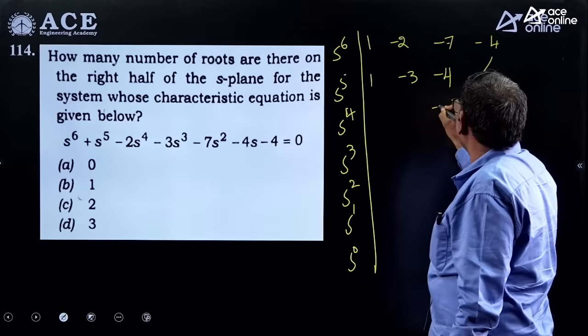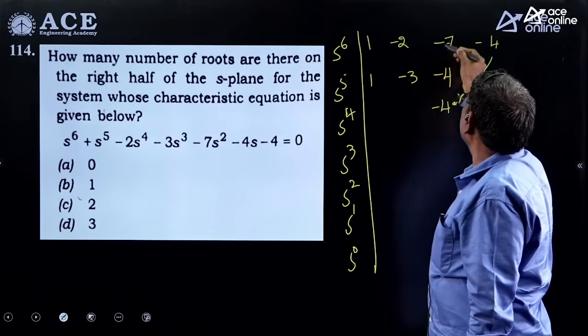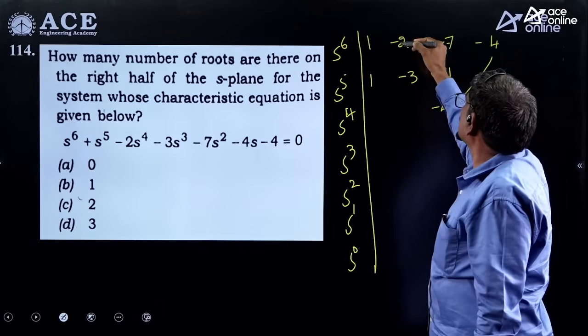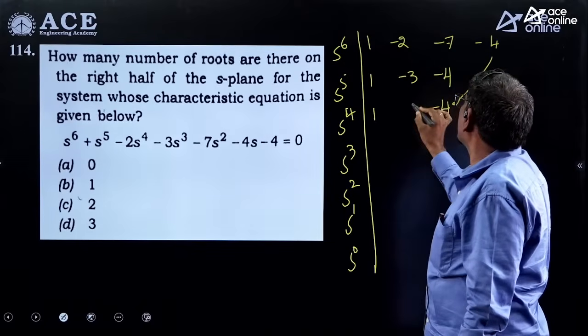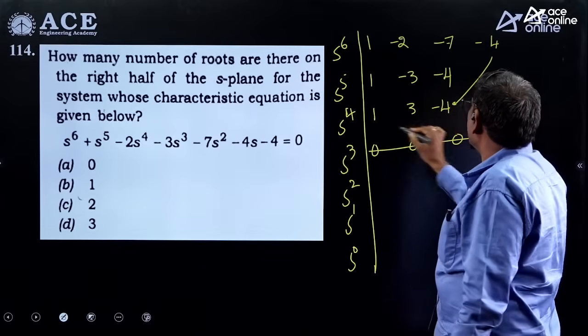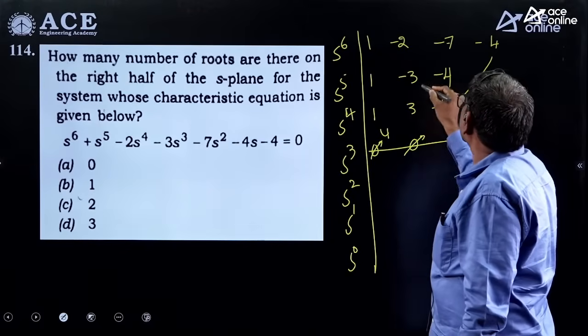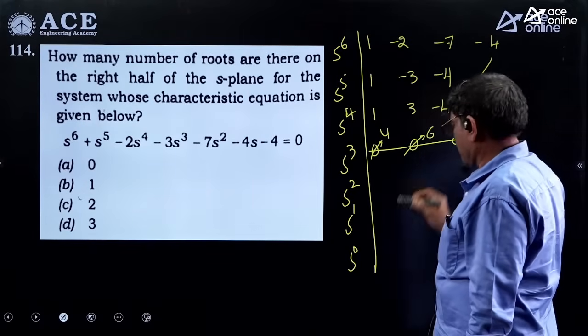This is shifted diagonally. Here you will get -4. Then if you solve here, you will get -7. Here -2. Here +1, it will become 1. -7 plus 4 means here 3. Here you will get a row of zeros. This will become 4. This will become 6. Yes or no? This will become 6. Next again.